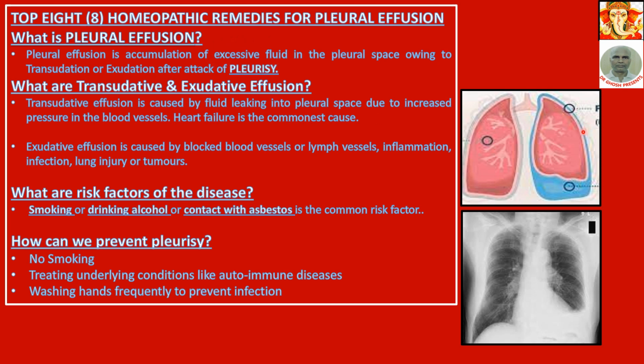within these two layers. These are the two layers of the pleural sac where this fluid is accumulated. Now excessive fluid means extra fluid, but a little fluid is always there. Pleural space owing to transudation, exudation. These are two processes by which fluid is accumulated. This is not so important except for academic purposes. Transudative, exudative. But the actual thing is the accumulation of fluid.